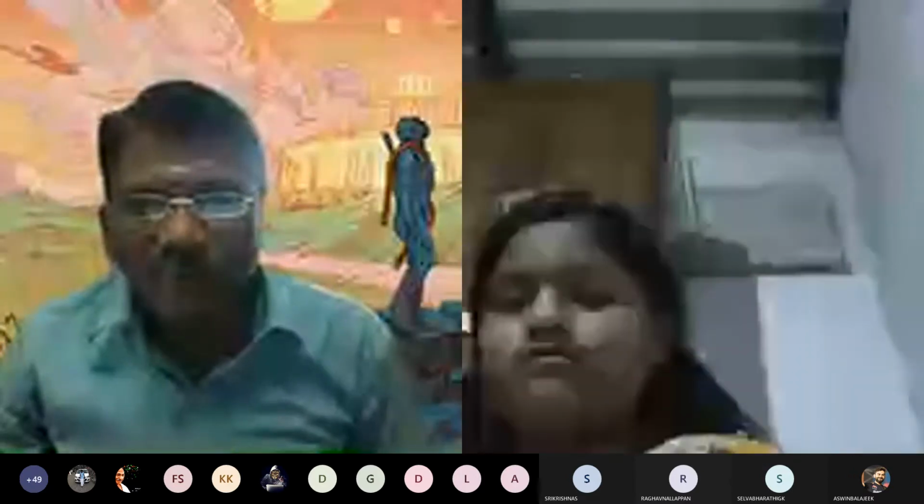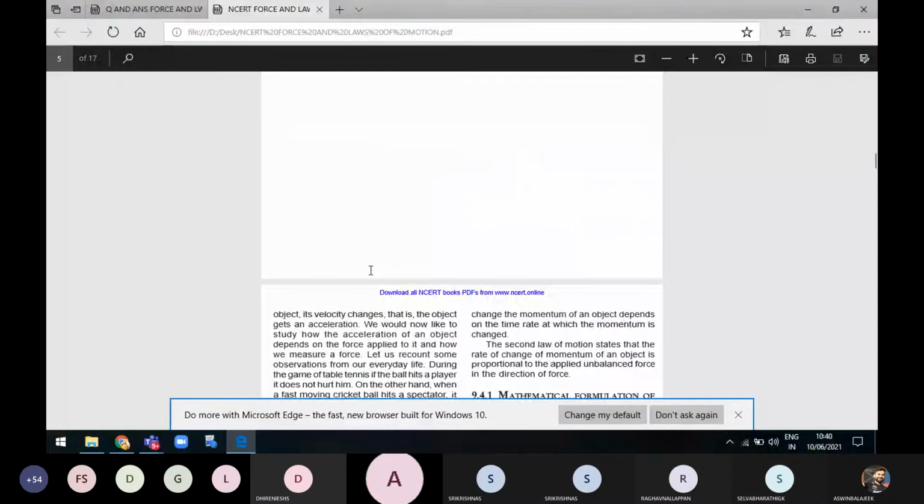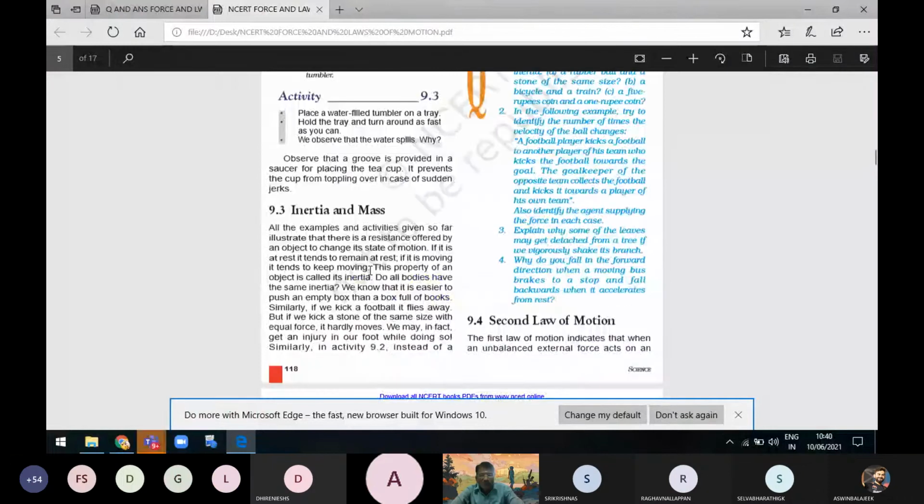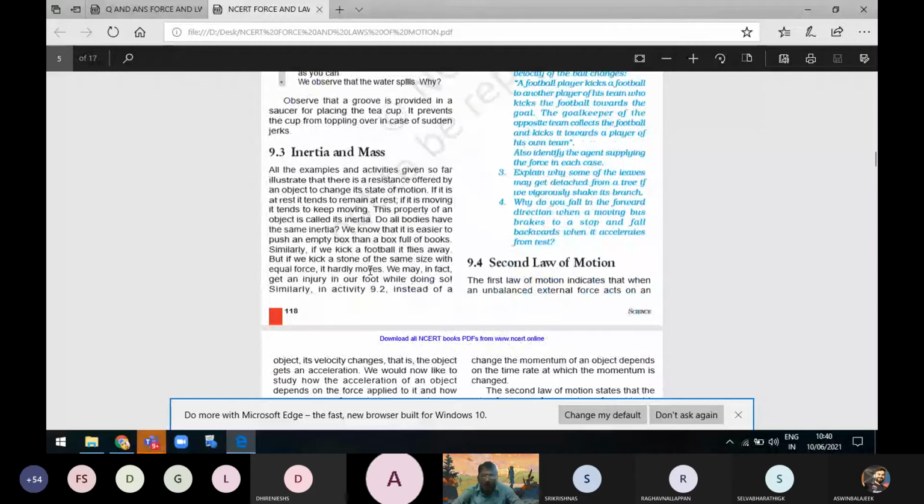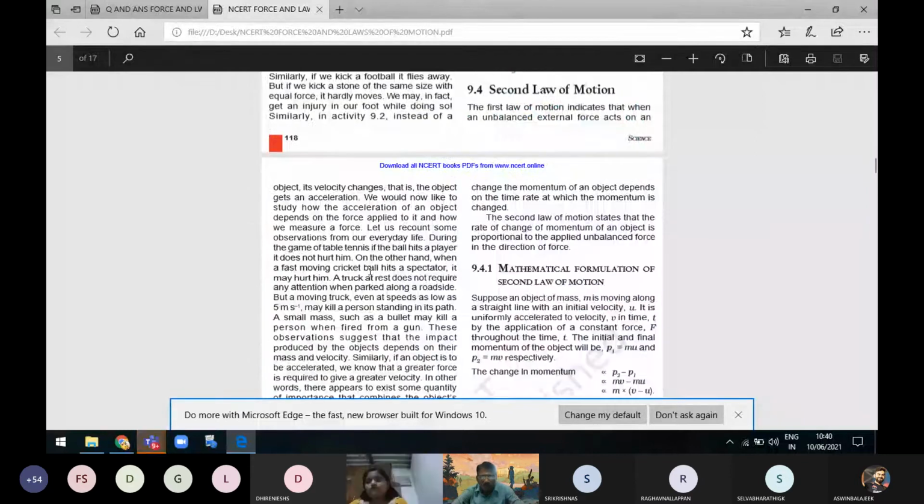See the second law of motion. We know from the first law of motion that when an unbalanced external force acts on an object, its velocity changes. That is, the object gets an acceleration. We now would like to study how the acceleration of an object depends on the force.